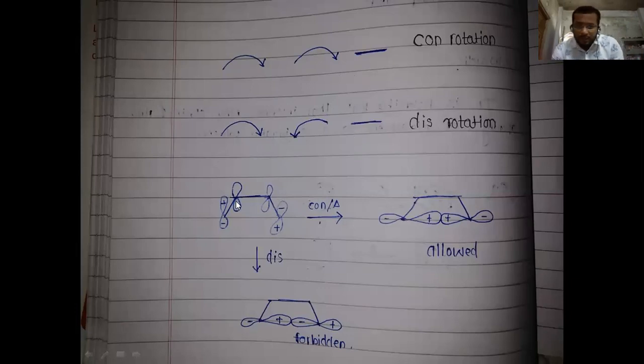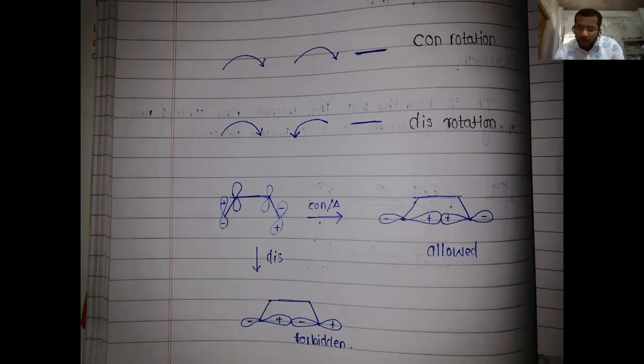Here we can see the lobes of the product, with a positive side on one side and a negative side on the other. If it is con, both plus signs will be on the same side, meaning there is overlapping and it will form a bond.